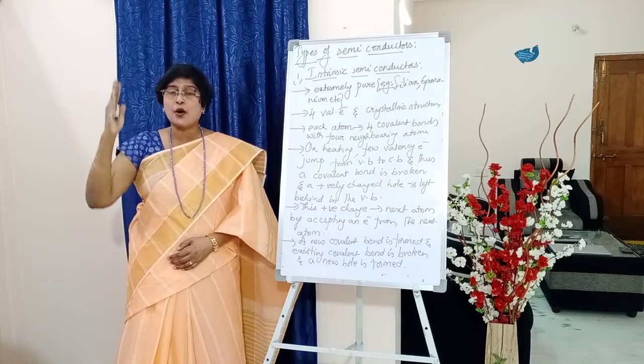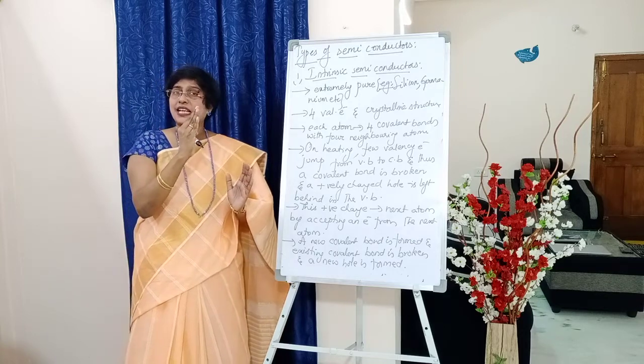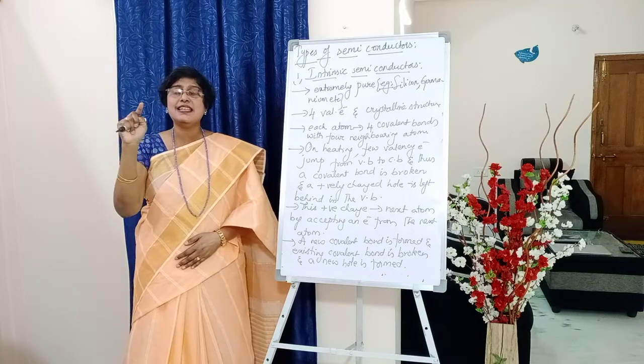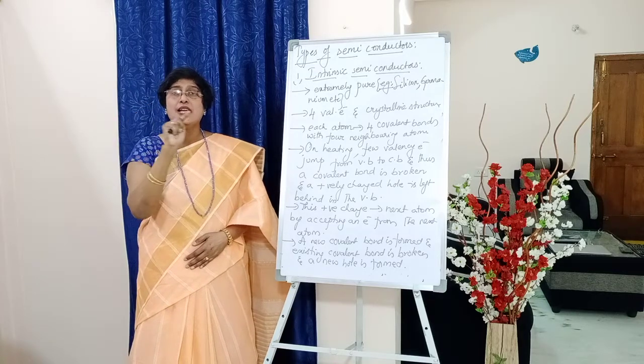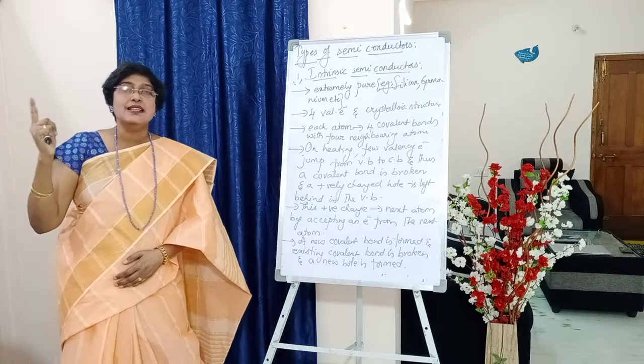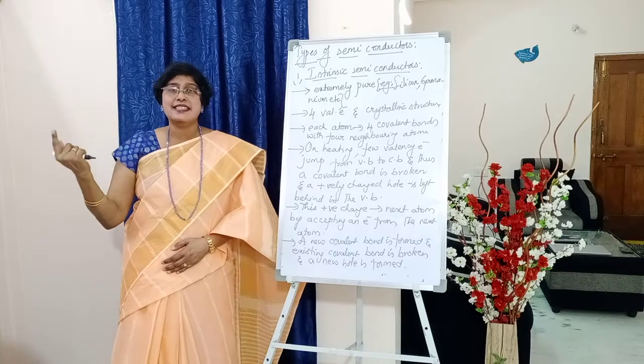That means the atom where the positive charge is formed takes up the electron from the next atom, and in the place of the broken bond, a new bond is formed, and there the bond will be broken. That means the positive charge is moving from this atom to the next atom, students.